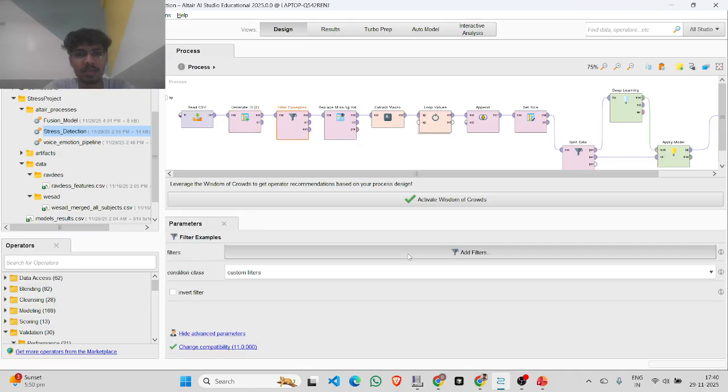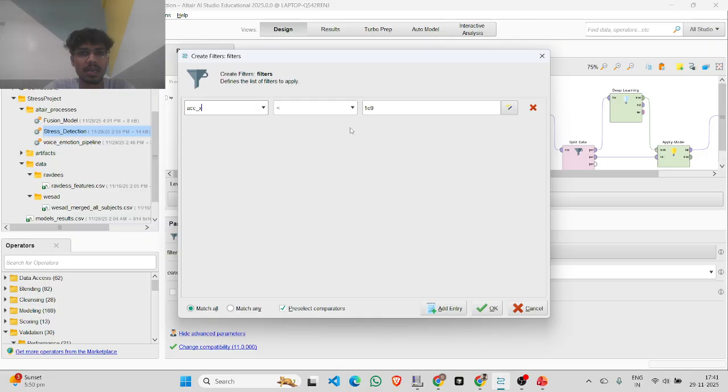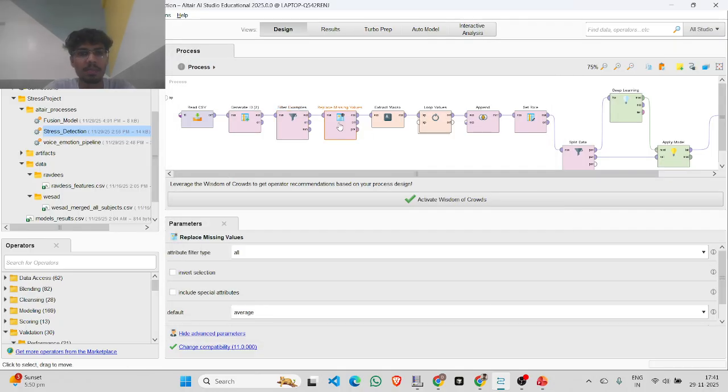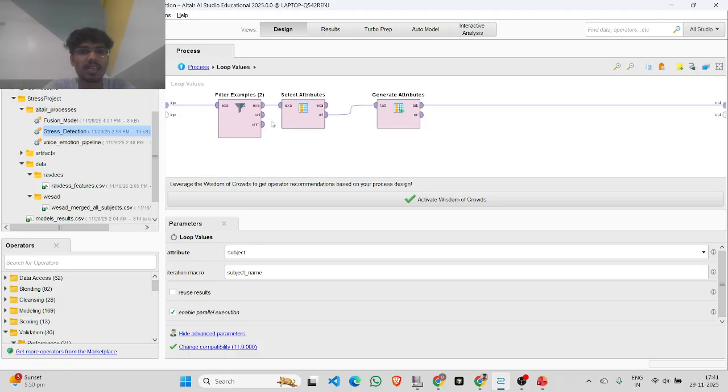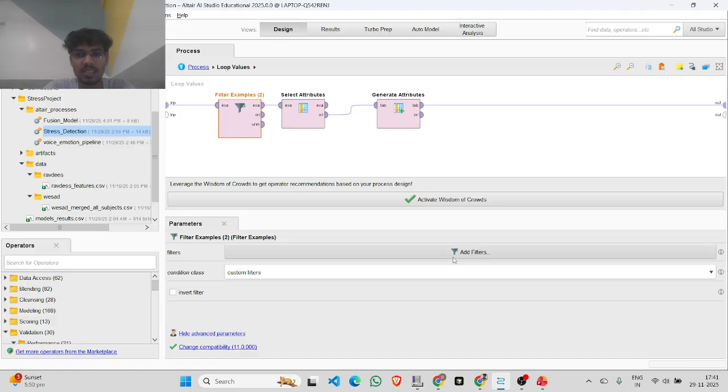It is like adding a custom filter. You can select the x-axis from here. Then replacing the missing values. Here it is by default giving the average. If a value is missing, then it will take the average of that column and impute that value. And here you can see this is the loop values. If you go inside this, there is another pipeline. Here we are setting the example.